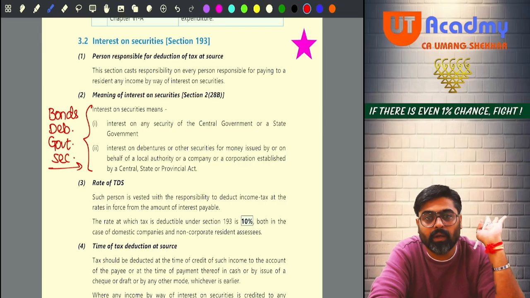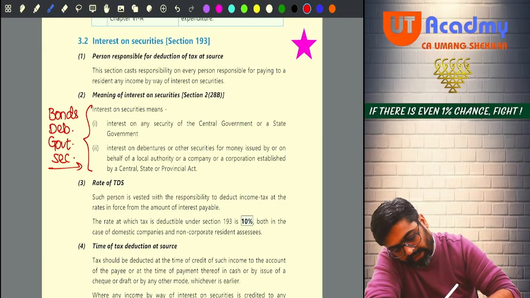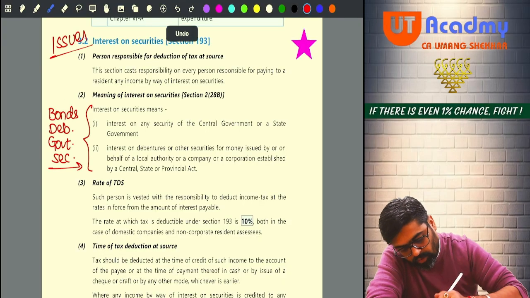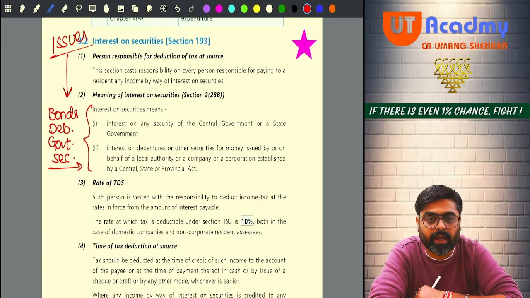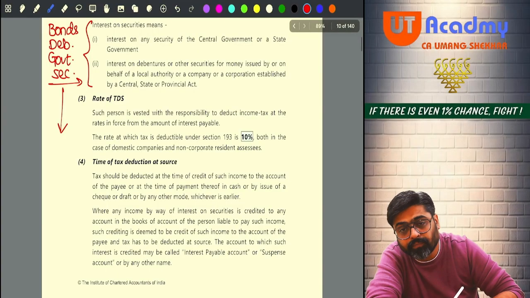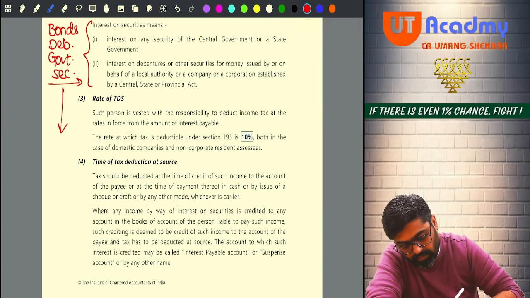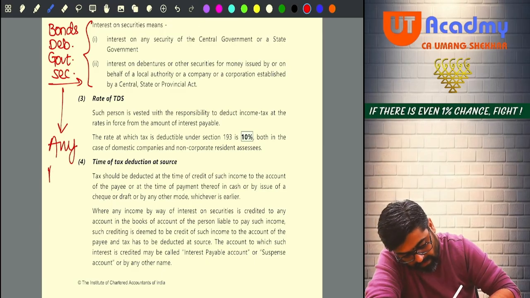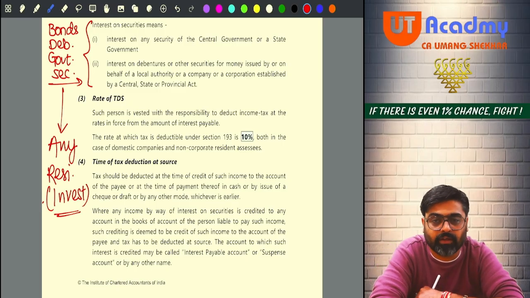RBI can also issue the government securities. Yes or no? So can I say there is an issuer of these securities? Issuer can be any person. Yes or no? Issuer can be any person issuing these securities. Now these securities are issued to whom? Issued to any resident person who is the investor, who must have invested in these securities.